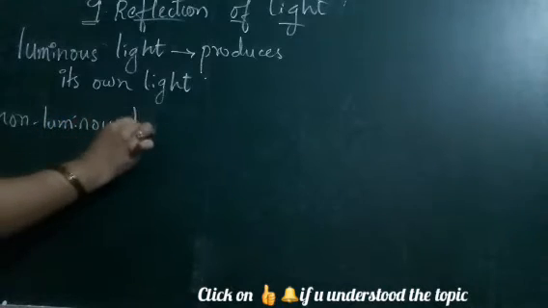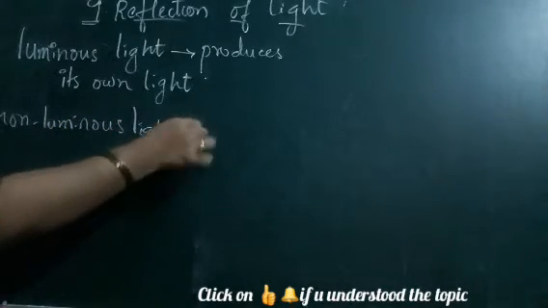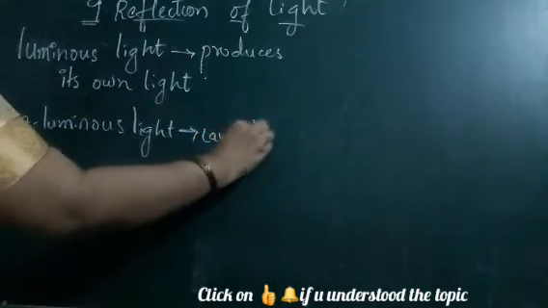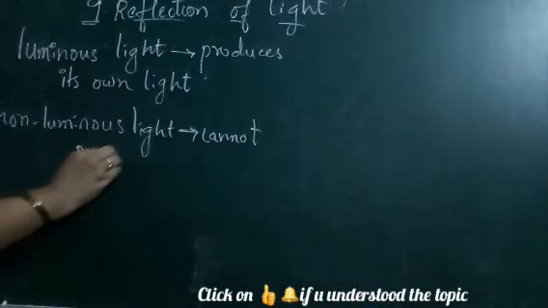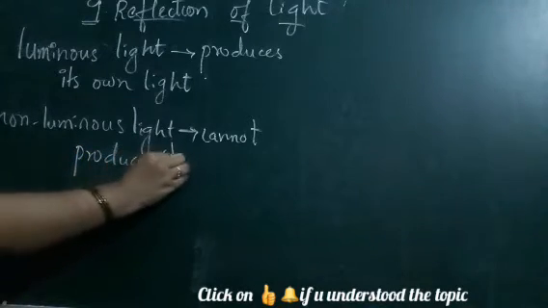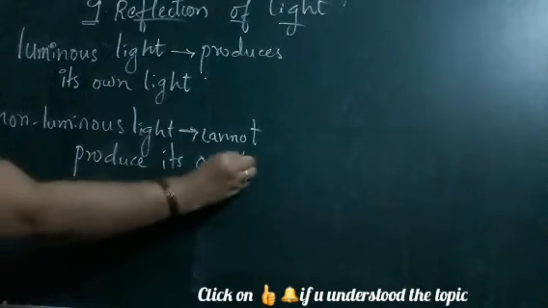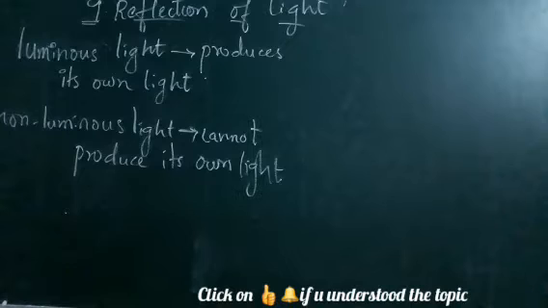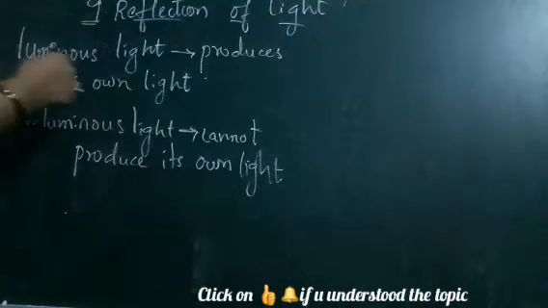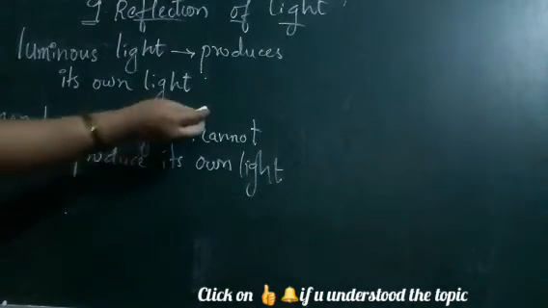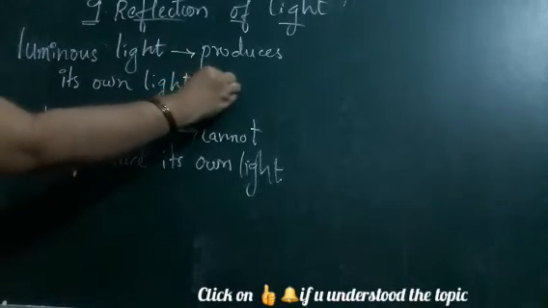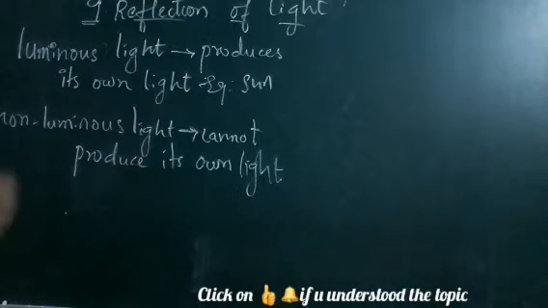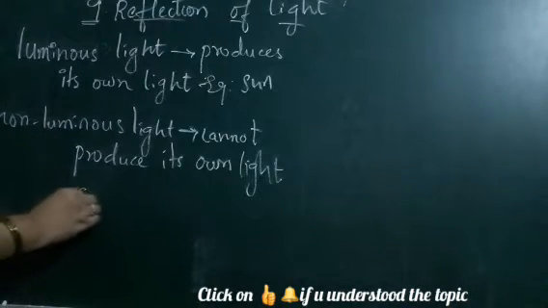Whereas non-luminous means the objects which do not produce light on their own. Luminous means which produces light on its own, and non-luminous means it cannot produce light on its own. Which produces light on its own is called luminous, for example, the sun. And non-luminous cannot produce its own light.